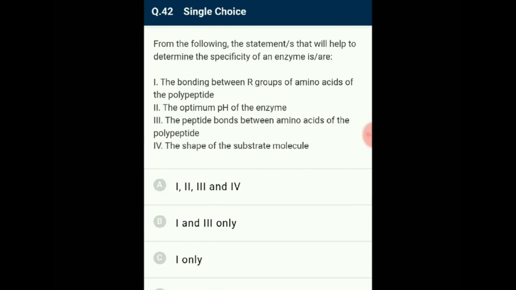Due to the R group, the bonding of the polypeptide chain in the enzyme will differ, resulting in the formation of various folds and bonds in its tertiary structure, enabling the making of a substrate binding site which is highly specific. So the answer for this question is option C. From the given statements, statement 1 alone will help to determine the specificity of an enzyme.